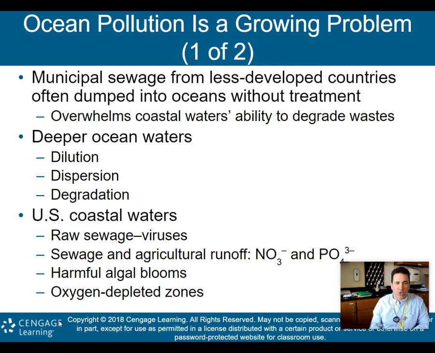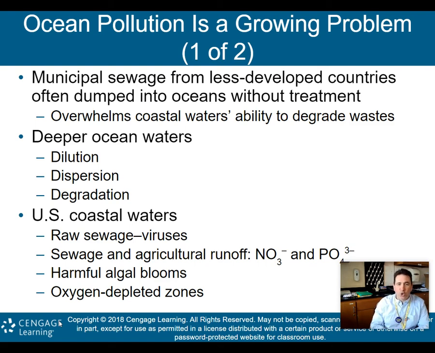In deeper ocean waters, you do get the dilution, you do get dispersion, and you do get some degradation. So it's a little less in the deeper ocean. All right, most of the ocean pollution that we have is really in the coastal areas, because in the deeper waters, while you do have some degradation, again, there's more dilution, there's more water there, and there's more dispersion of the pollutants around.